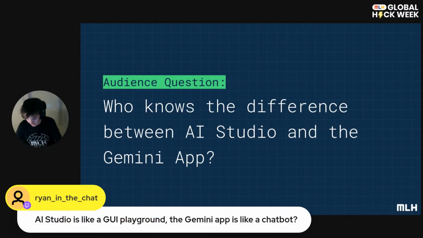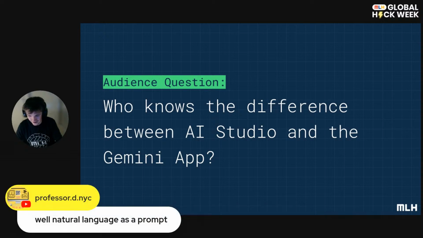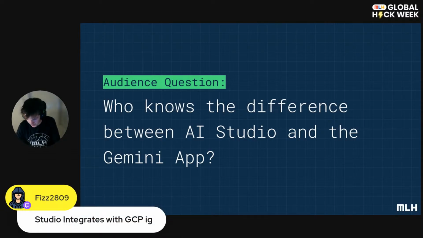AI Studio is a GUI playground. The Gemini app is like a chatbot. I like this. Nice to see you in the chat, Ryan. We've got natural language as a prompt. Yep, that's true for both of them. You can use natural language as a prompt in both. Studio integrates with Google Cloud Platform. This is also true. Really nice spot.